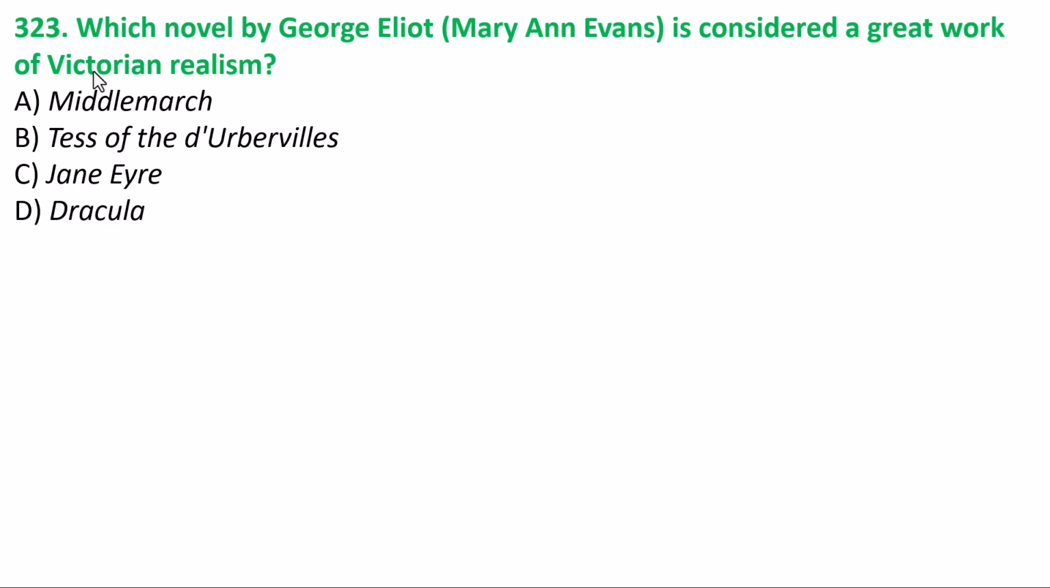Which novel by George Eliot, whose real name was Mary Ann Evans, is considered a great work of Victorian realism? You have to go for the right answer out of these four options related to the works of George Eliot, which is related to Victorian realism. Out of these four options, the correct answer is Middlemarch. Option A is the answer to question number 232.